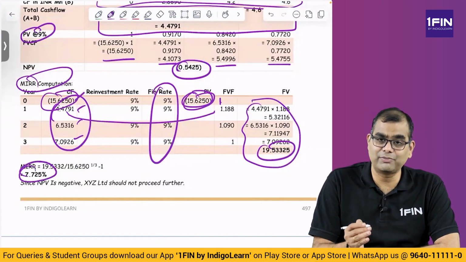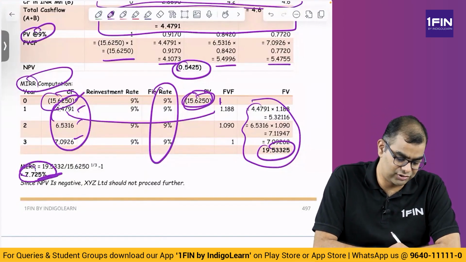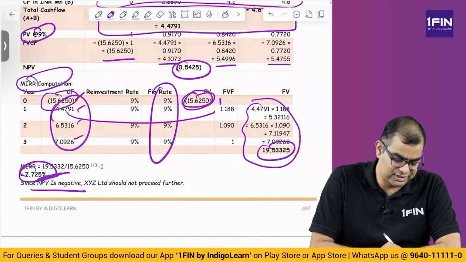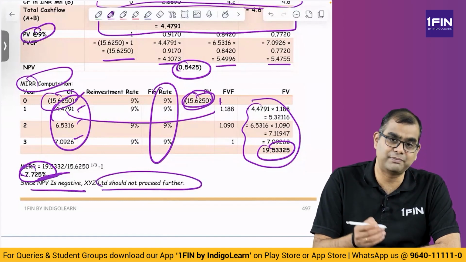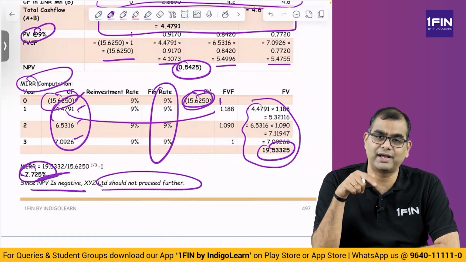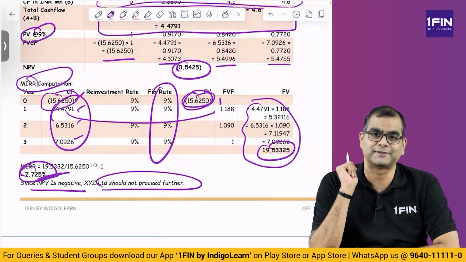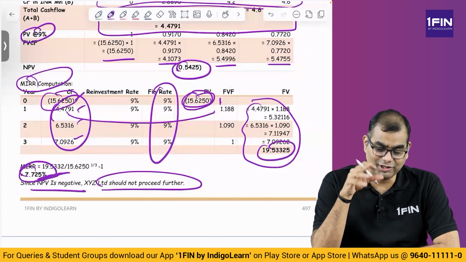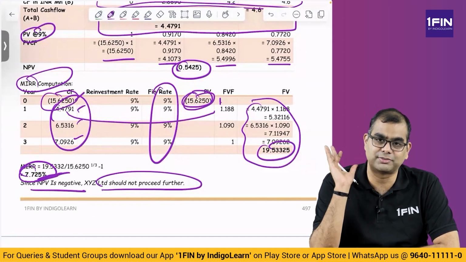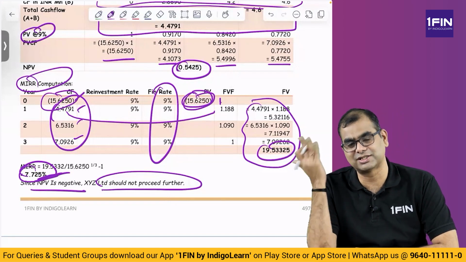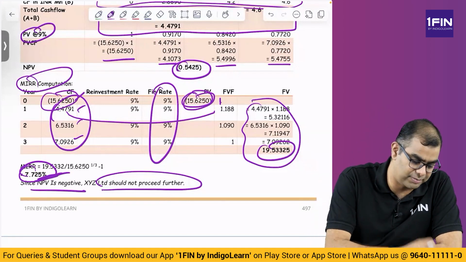1.07725 is 7.725%. Though NPV is negative, it should not proceed further because NPV is negative because your MIRR is lower than your 9% rate. Okay. So I wanted to specifically show this question so that you know the concept of MIRR. If it is asked in the exam, okay, we can hit a six right out of the park.